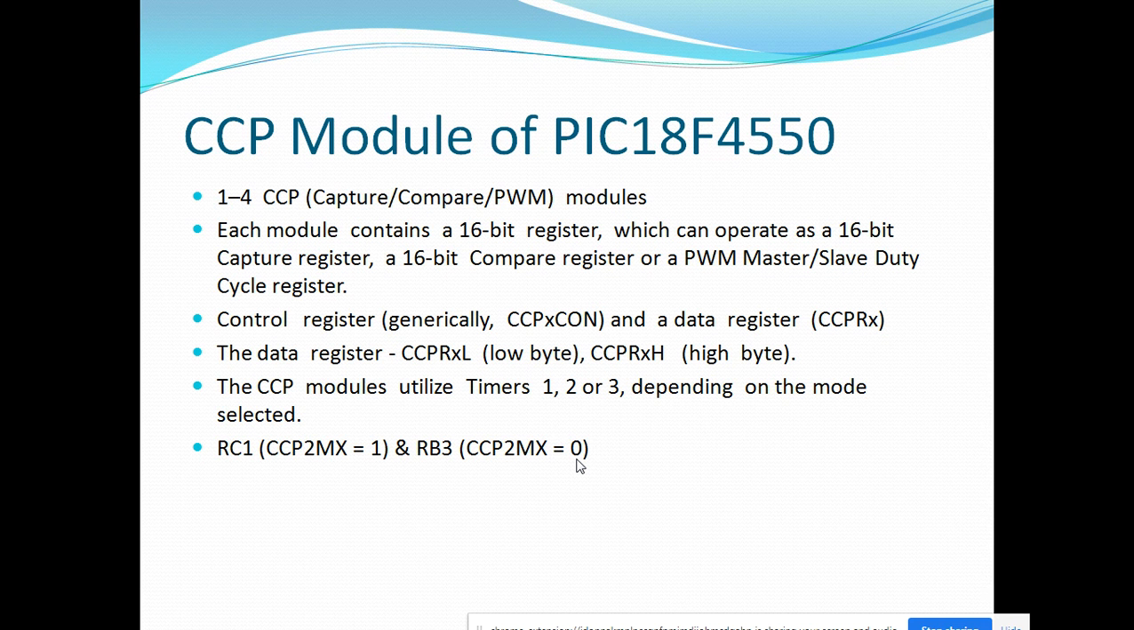For this CCP module, timers are very important. For capture and compare mode, Timer 1 and Timer 3 are used. For PWM output, Timer 2 is used. As far as pins are concerned, RC1 and RB3 are the two pins available for the CCP module. We will discuss these pins later.